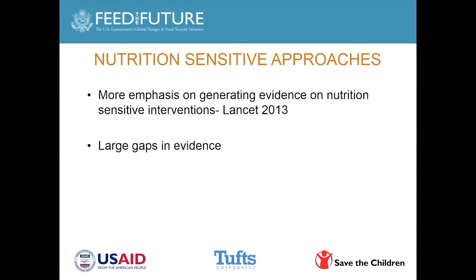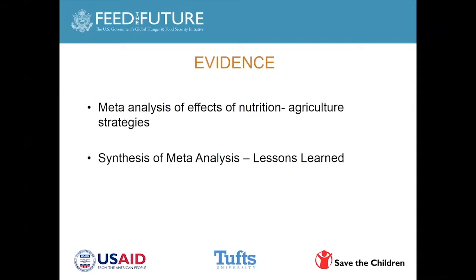And in the next slide, what we see is there have been a lot of meta-analyses of effects of, in particular, nutrition agriculture strategies. And in 2014, Patrick Webb and I did a synthesis of these meta-analyses, and I'd like to look at some lessons learned in the next slide.